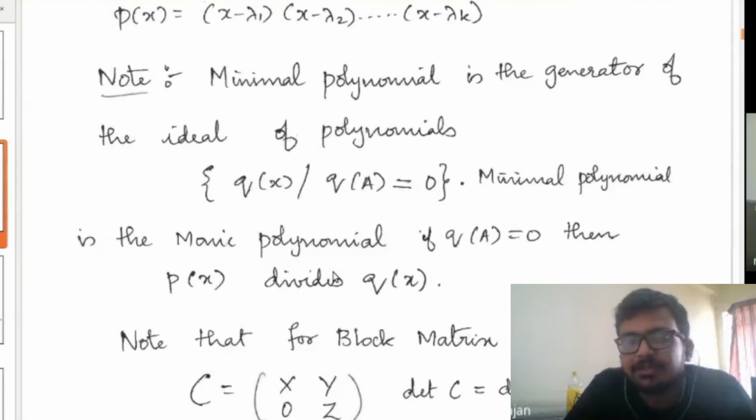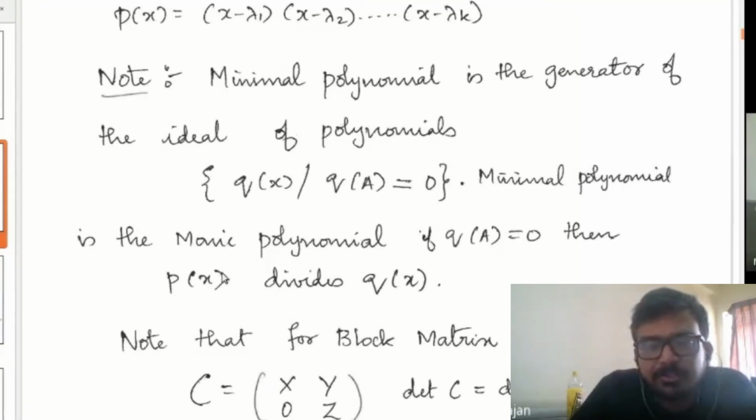So what does that mean? The minimal polynomial is the generator of this set means whenever Q is a polynomial such that Q of A is 0, then P of X, the minimal polynomial, should divide Q of X. There is one more property.